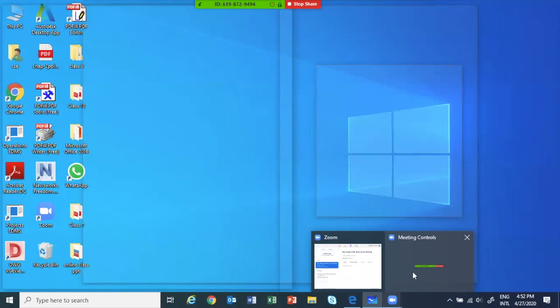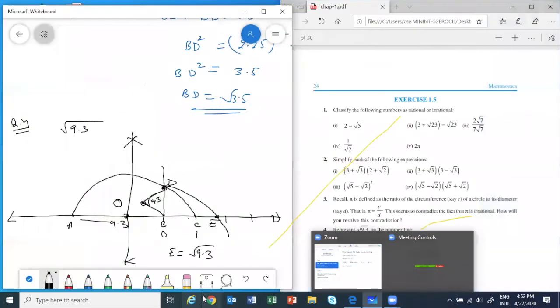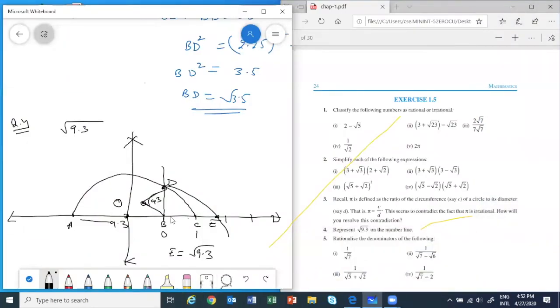Ma'am, the arc is drawn from which to which point? See, the arc is drawn from B to E. You open your compass here. Roughly, this is E. For this arc, you keep your pointer on B and pencil on D. When you open your compass and move it, draw the arc. It will intersect your number line somewhere.